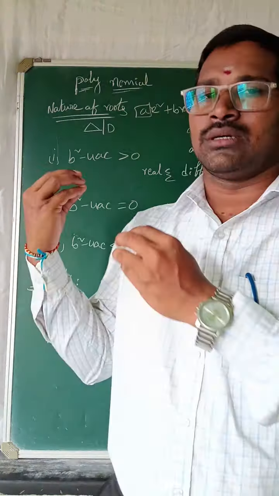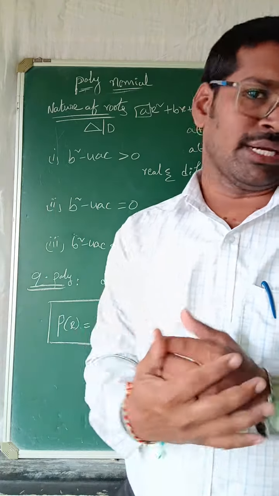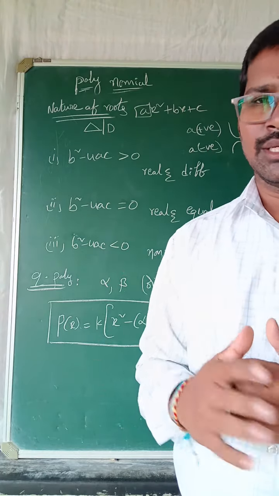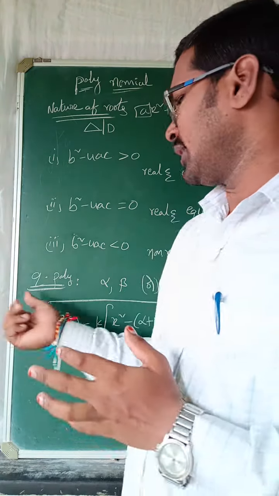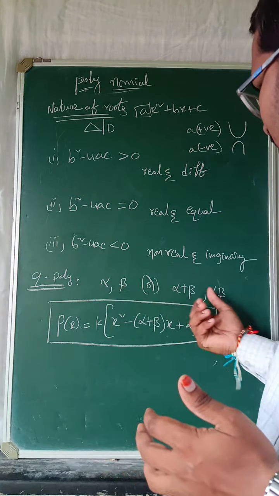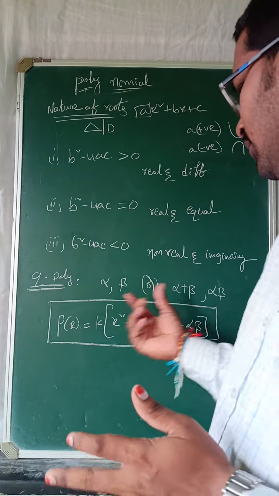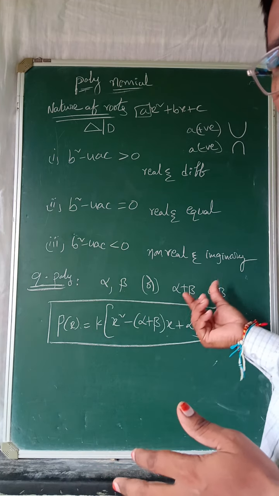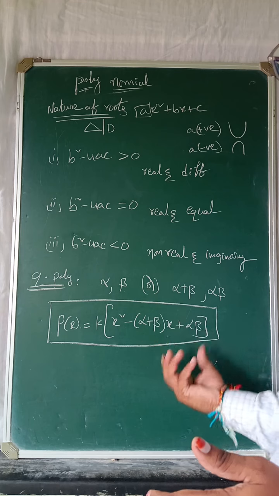It will be useful in polynomials also. That is the reason I am telling again. And the quadratic polynomial, we regularly know that already. Quadratic polynomial is also useful because they will give alpha, beta or alpha plus beta, alpha beta. They will give directly, if you substitute. If they do not give directly, you add and multiply, substitute, and it is done.